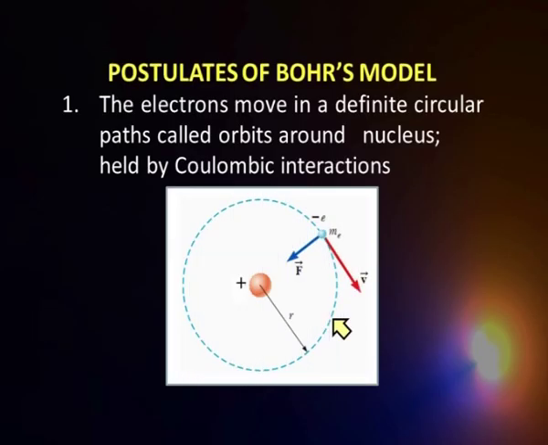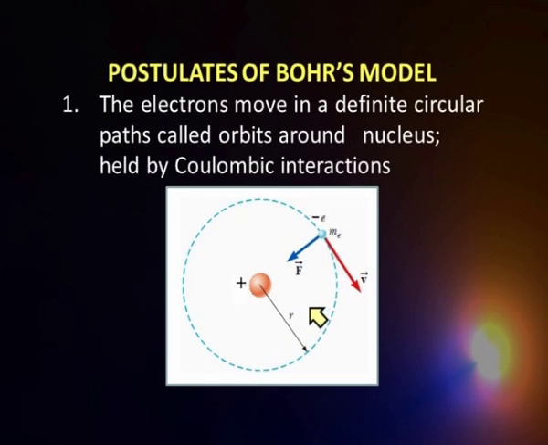Let us see what is the model and how does it explain our observations. The Bohr's model can be understood in terms of the four broad postulates. Let us understand what are these postulates. The first postulate states that the electrons move in a definite circular path around the nucleus.